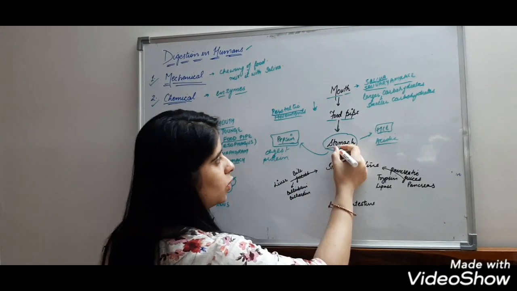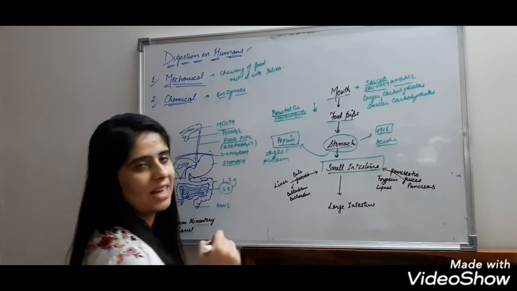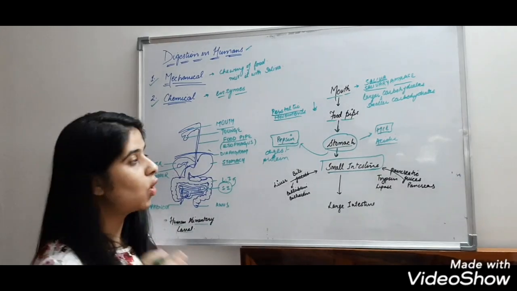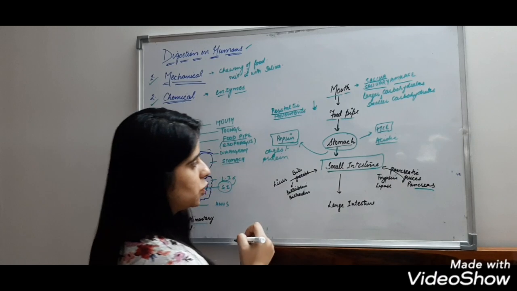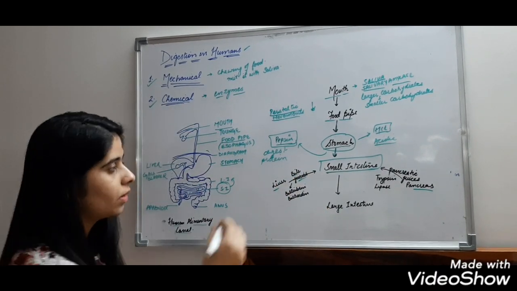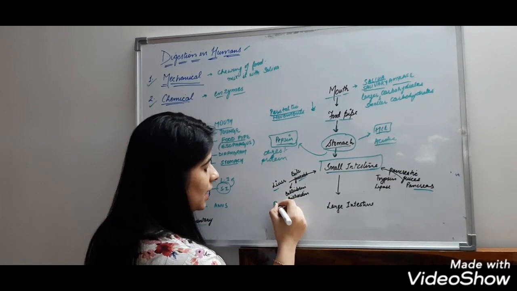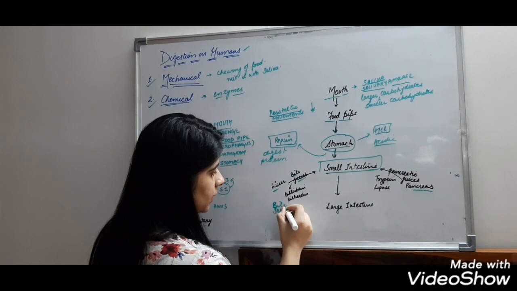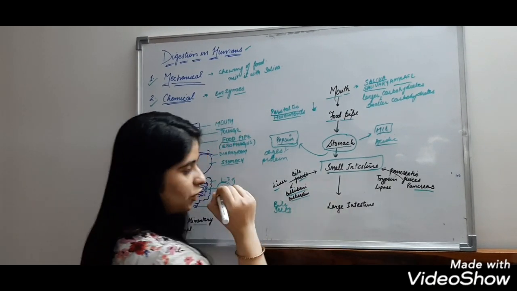After that, the food is transferred to the small intestine where the maximum digestion takes place. In the small intestine, the pancreas releases pancreatic juices and the liver releases bile juices. What do bile juices contain? Bile juices contain bile salts, that is bilirubin and biliverdin. What do these bile salts do?